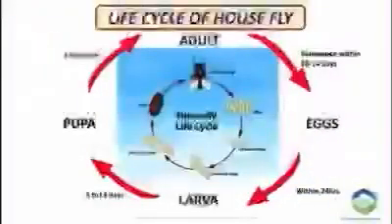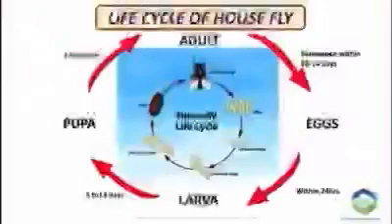Life cycle of housefly is usually 2 to 3 weeks, but may be longer in winter season. There are 4 distinct stages in the life cycle of a fly, that is, egg, larva, pupa, and adult. After fertilization, the female housefly deposits her eggs in the crevices and corners of some decaying organic matter. Within a day, the first larvae begin to emerge from the eggs. They grow rapidly and almost double their size in just 2 days and start molting. Molting is a process by which most of the insects in their growing stage shed their outer covering and grow a new one to emerge larger and more developed.